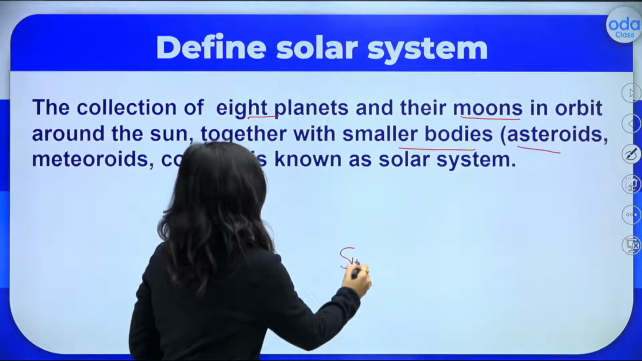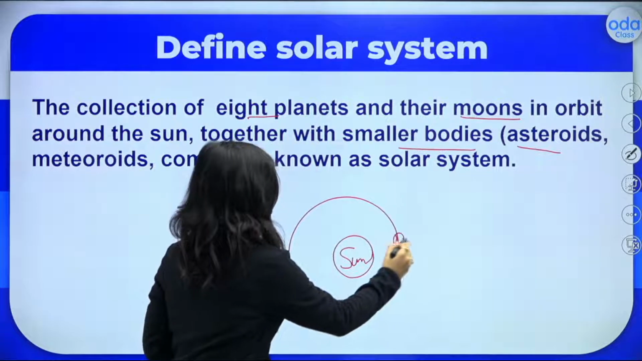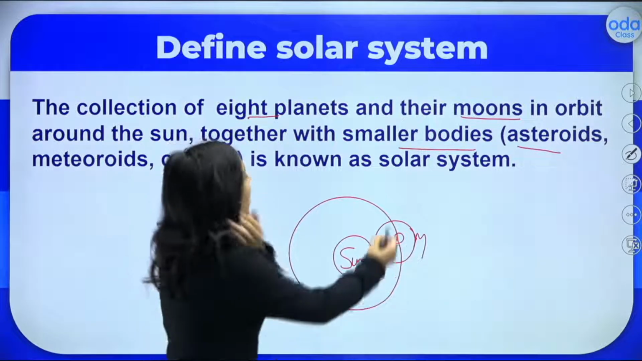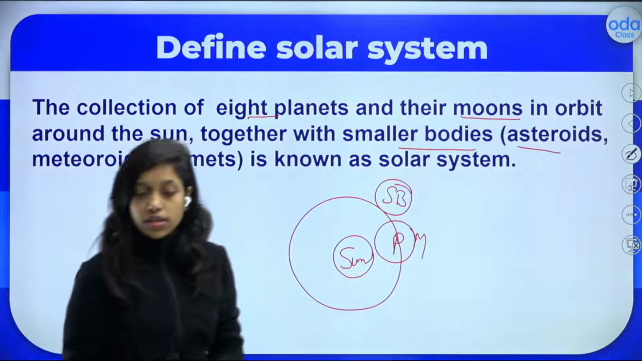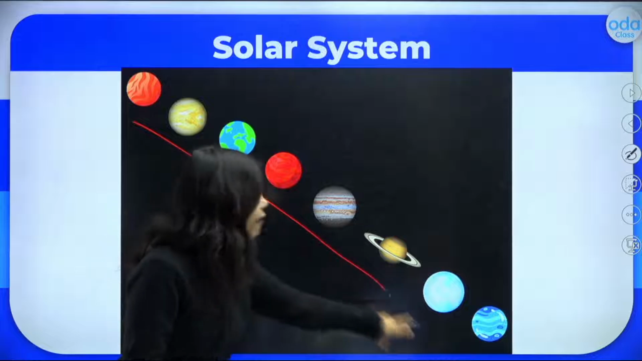The sun will be in the center, planets will be revolving around the sun, moons will be revolving around the planets, and there are some smaller bodies also which will be revolving around the sun. So this is the complete picture of our solar system. In total we have 8 planets.